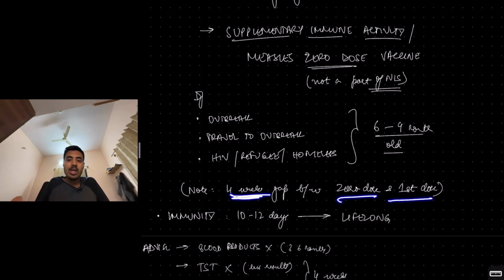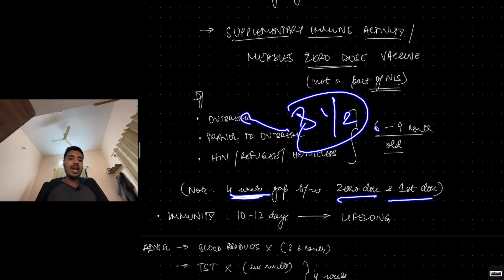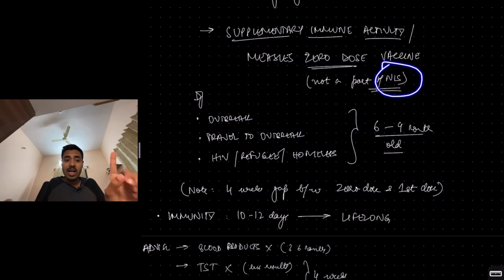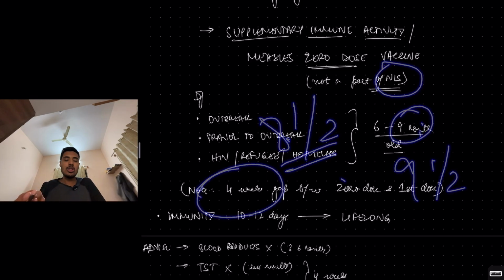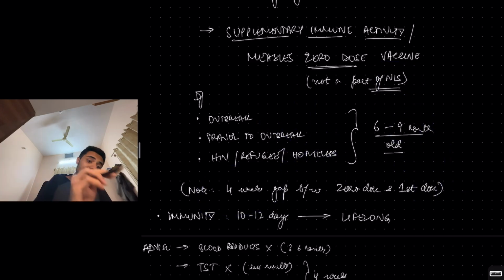Let's say an 8.5 month old child, measles outbreak. Then you will give this zeroth dose. Then the first dose according to NIS is at 9 months. But at 8.5 you've given a zeroth dose. So you have to give a minimum of 4-week gap. So you'll give that first dose at 9.5 then. Understood the logic, right? So this is a separate extra dose for measles.